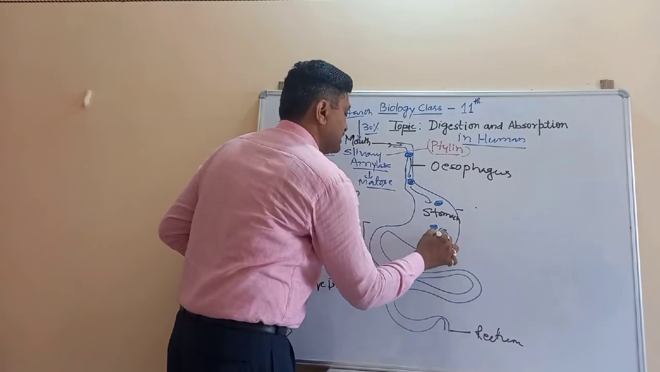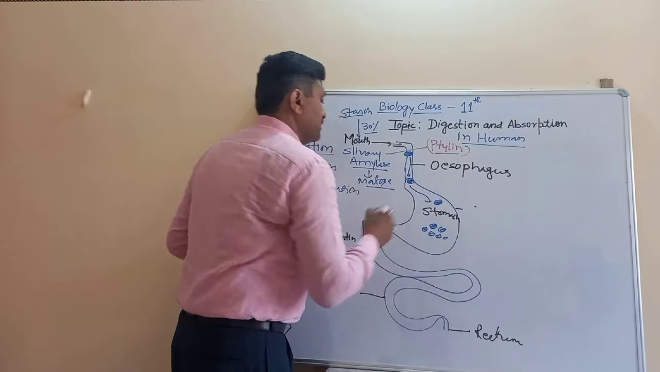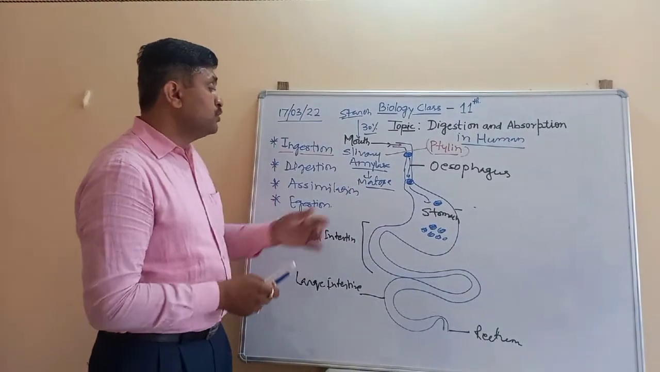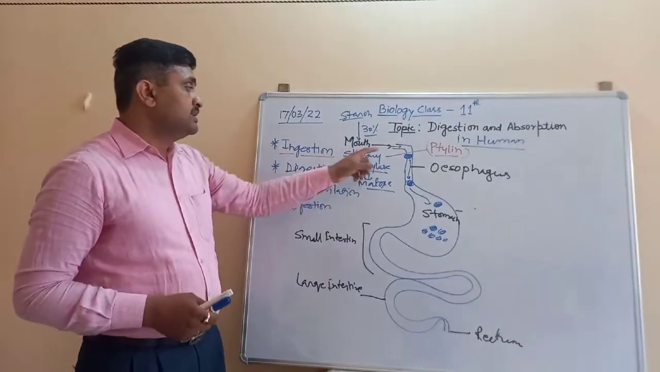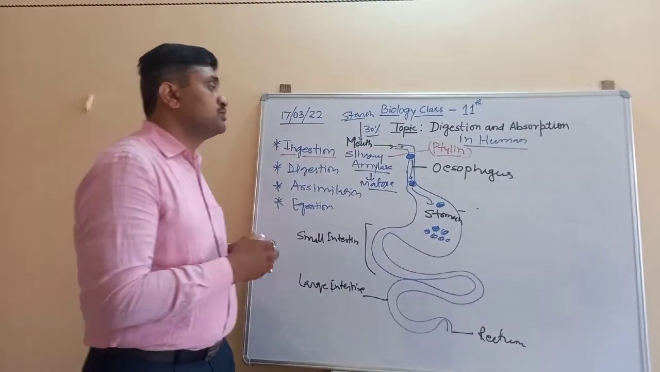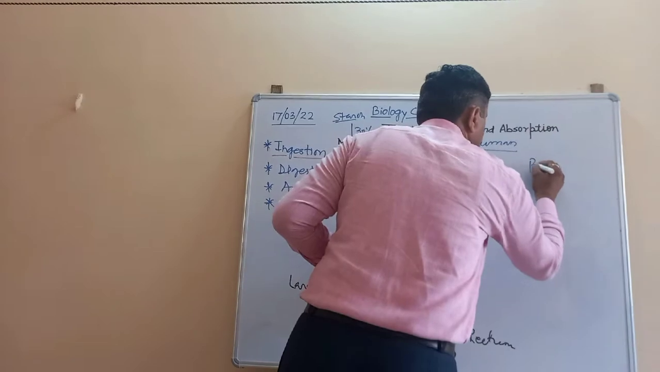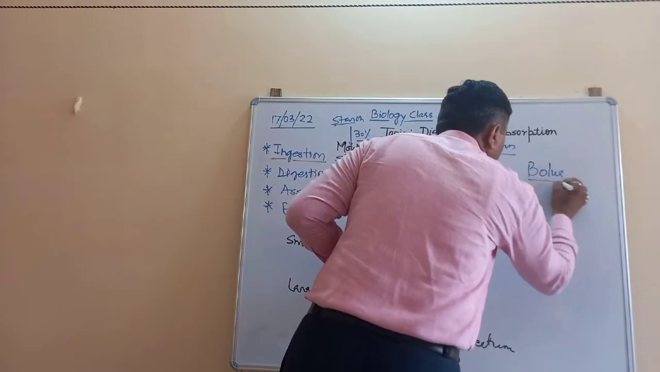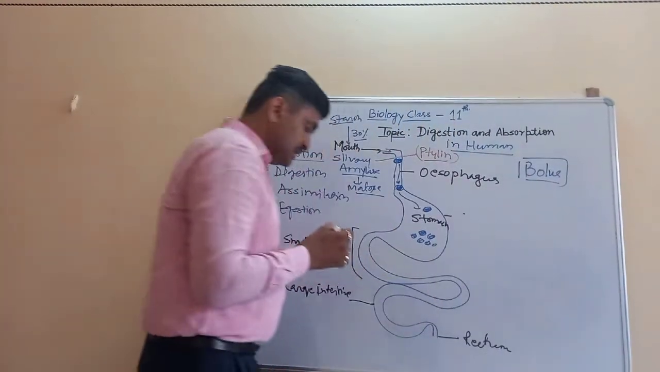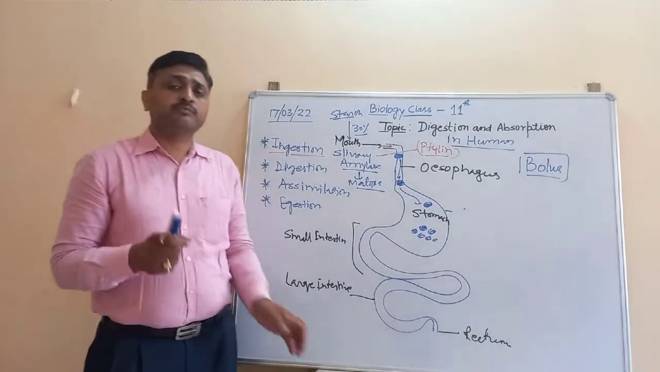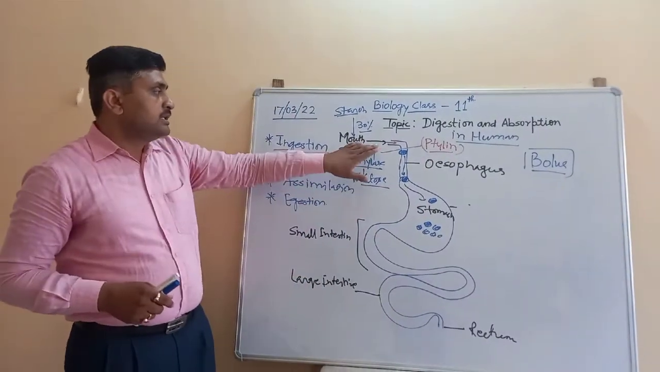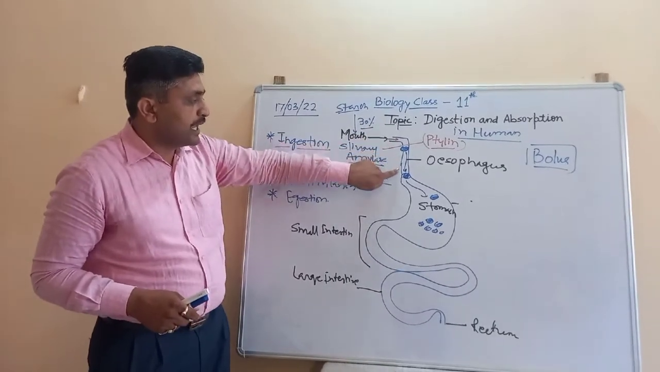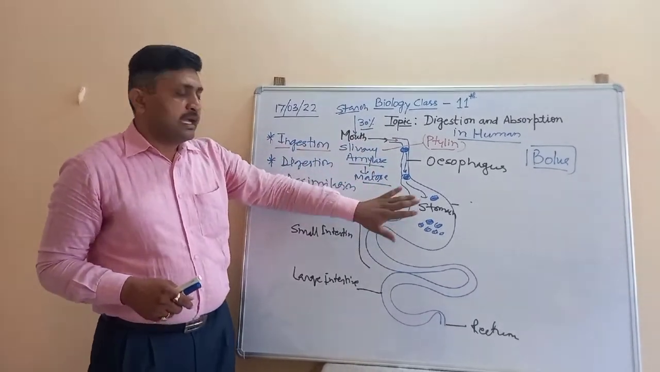This is the food material. When the food material is mixed with the saliva in the mouth, that food material is known as the bolus. There is one term, the bolus. This bolus is the food material in the mouth mixed with saliva. Now this bolus moves through the esophagus and reaches the stomach.